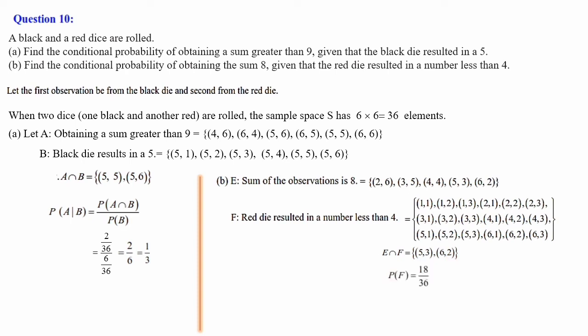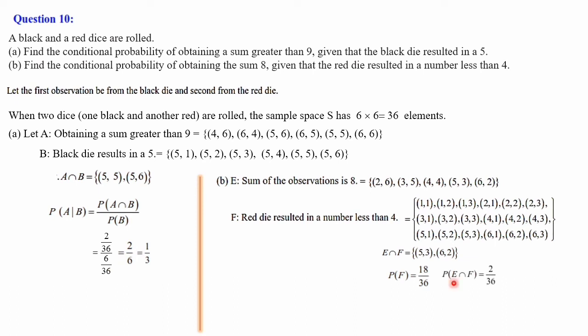So P of F: here the elements are 1, 2, 3, 4, 5, 6, 7, 8, 9, 10, 11, 12, 13, 14, 15, 16, 17 and 18. That is 6 into 3. 18 elements divided by the total number of elements in the sample space, which is 36. So 18 by 36. Why we are writing P of F here is that the number of elements is more. Here it is very simple, that's why we didn't write it out.